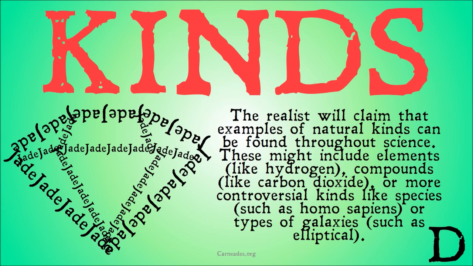Or more controversial kinds like species, such as Homo sapiens. Are Homo sapiens, humans, a kind of thing or not? And does that kind of thing naturally occur in the world? We're not saying do humans naturally occur in the world as in do individuals occur in the world, but is the type human a natural type that exists? Or is that just a way we like to talk about the world? Or types such as galaxies, such as types of galaxies such as elliptical or spiral, and so on and so forth. Hopefully that makes sense. If it doesn't, we're going to really dig into natural kinds in this video, so keep watching.